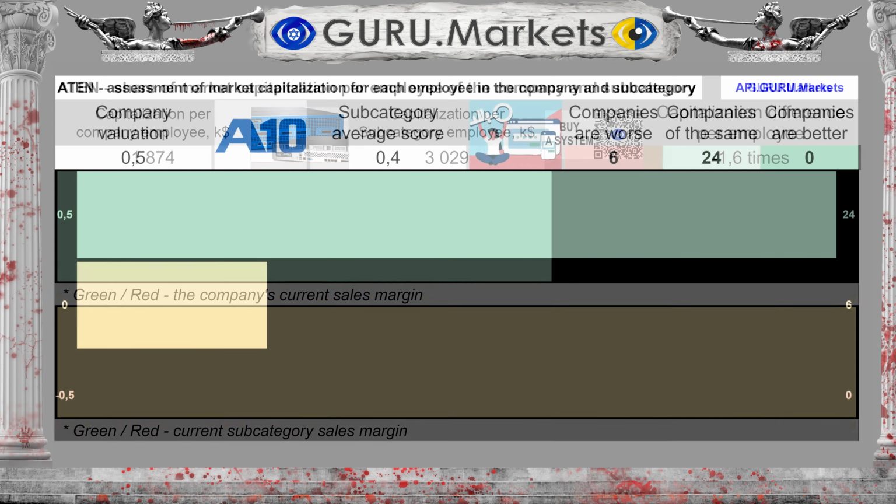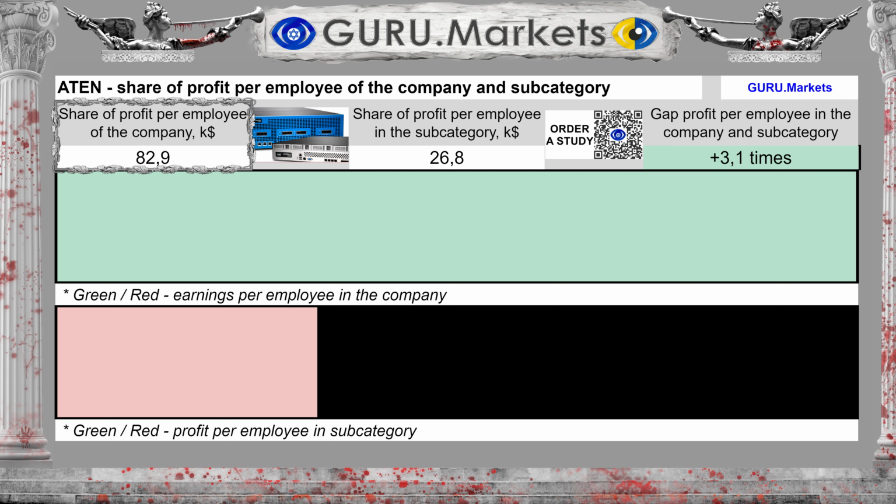Good, 0.5 points. The amount of profit per individual employee is equal to $82,900. The average in the subcategory is $26,800. The difference between the subcategory average and the company's performance is 209%. Estimation of profit per employee in comparison with the indicators of companies in the subcategory.